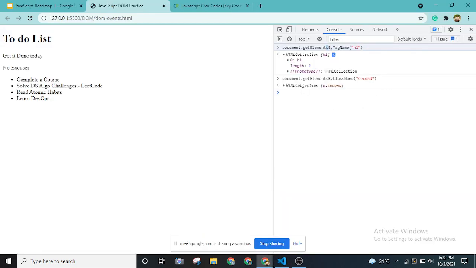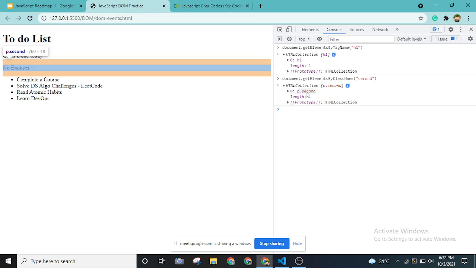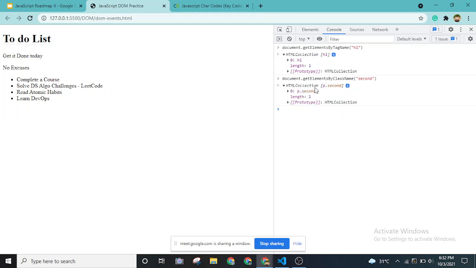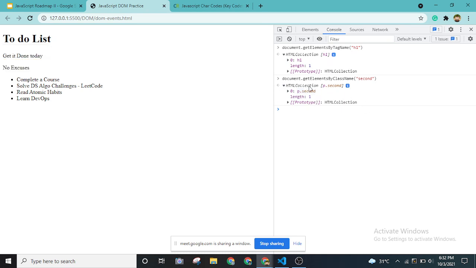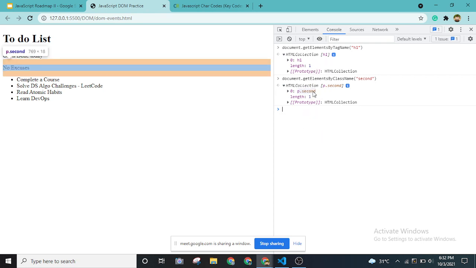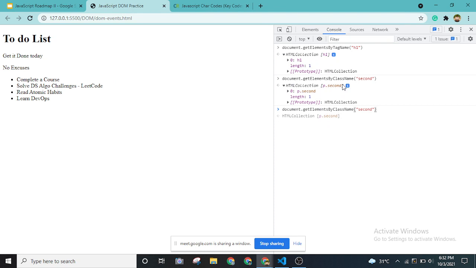As you can see, it has also written the paragraph tag. If I press this, p.second, it is showing the dot second because this is how we style it in a style sheet, right? Whenever we want to give styles to class names, we use a dot, and for id we use hashtags, right? So this is how we select elements using the selectors that we have with the document object.